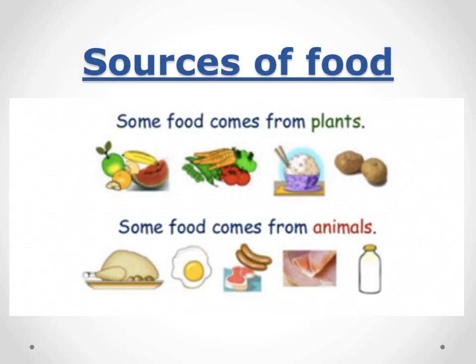Next we have the sources of food, that means from where we get the food. First is the plant product. The products that we get from plants are known as plant products, that is vegetables, fruits, cereals, seeds, etc. And there is the animal product, that is the products we get from animals, such as meat, egg, milk, etc.